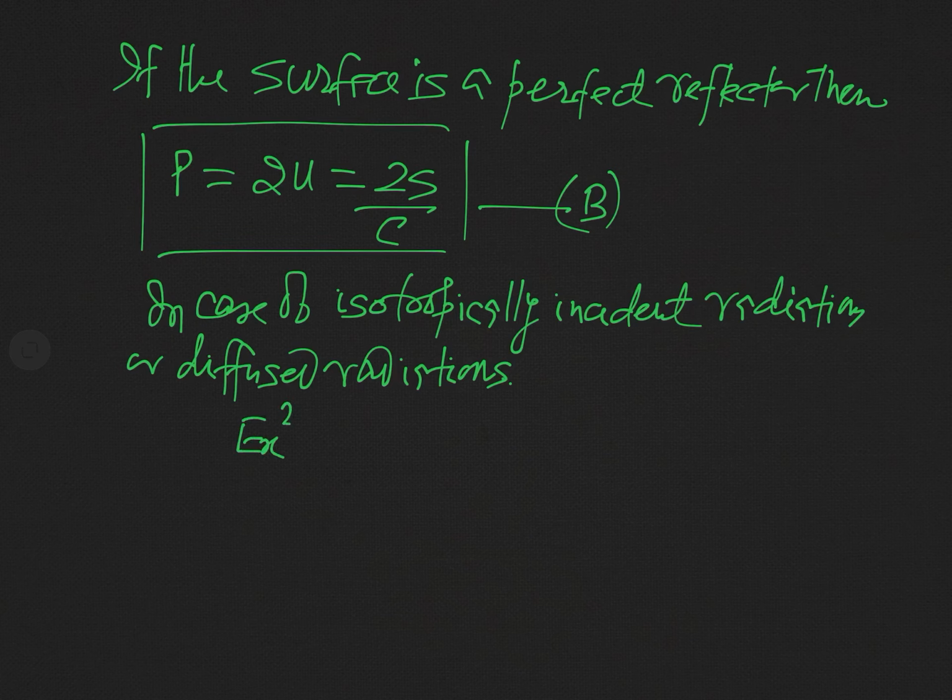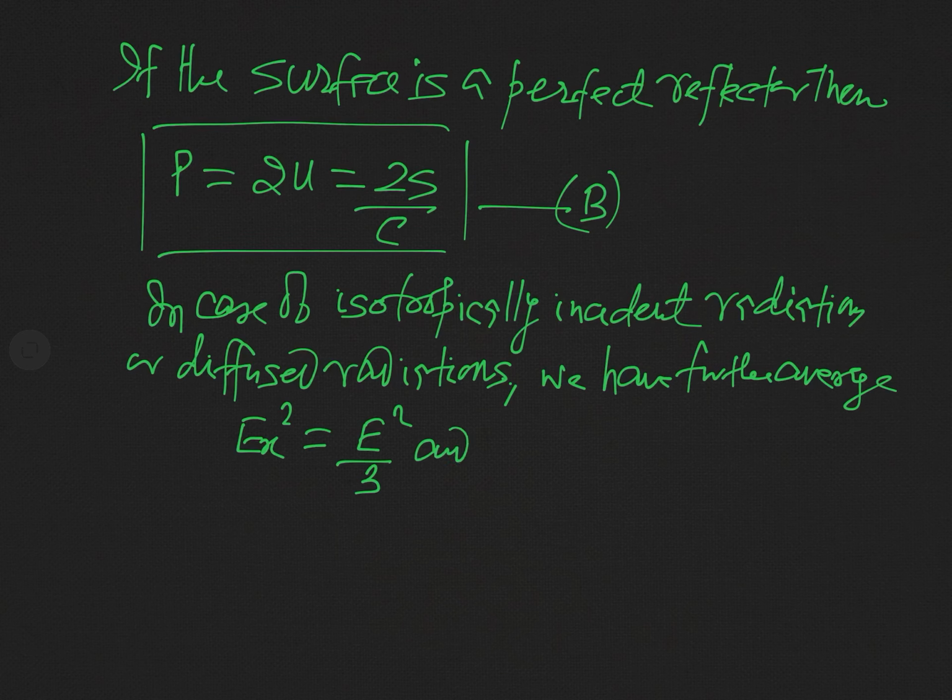in this case, you know the value of Ex square, in fact you should say for diffused radiation we have, for the average, Ex square is equal to E square by 3, and Hx square is equal to H square by 3. You can see how this result is possible.